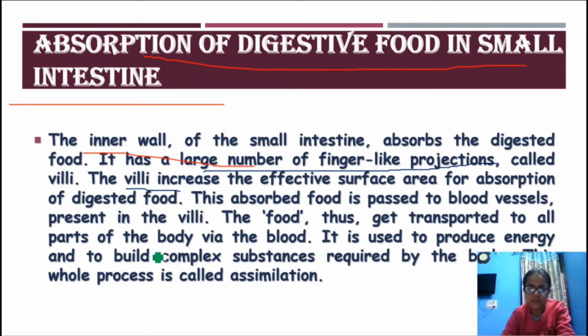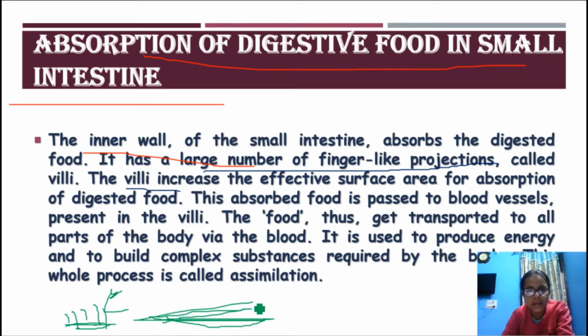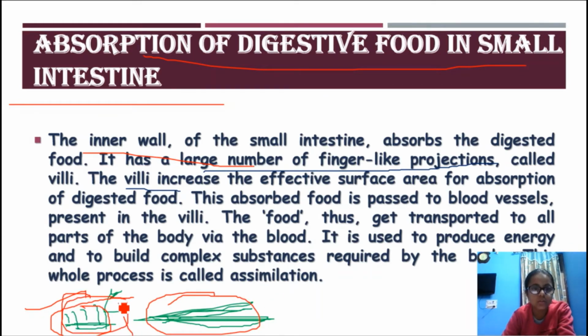So let's do an experiment. Take a foam, right, and put some hairs on it, and pour water on it, and now take only the foam sheet. Which one will have increased absorption? This one, which has root hair in it, which is like villi. So similarly, villi are also used in increasing the effective surface area for absorption of digested food.